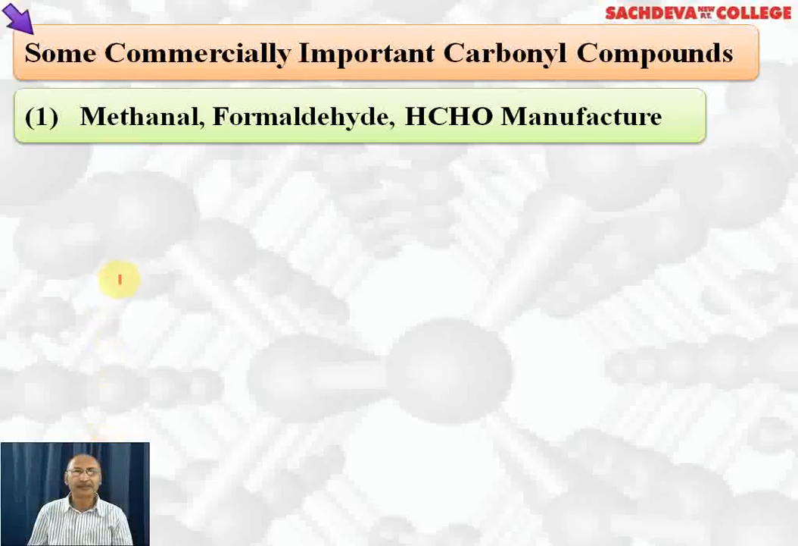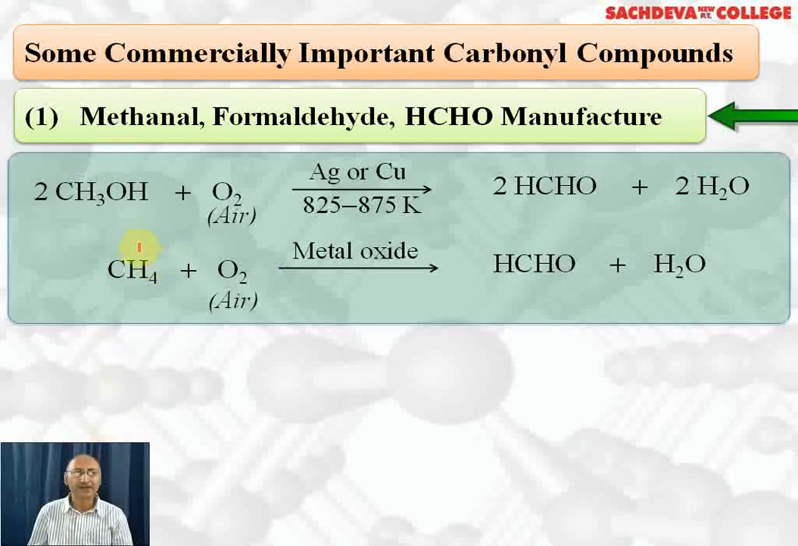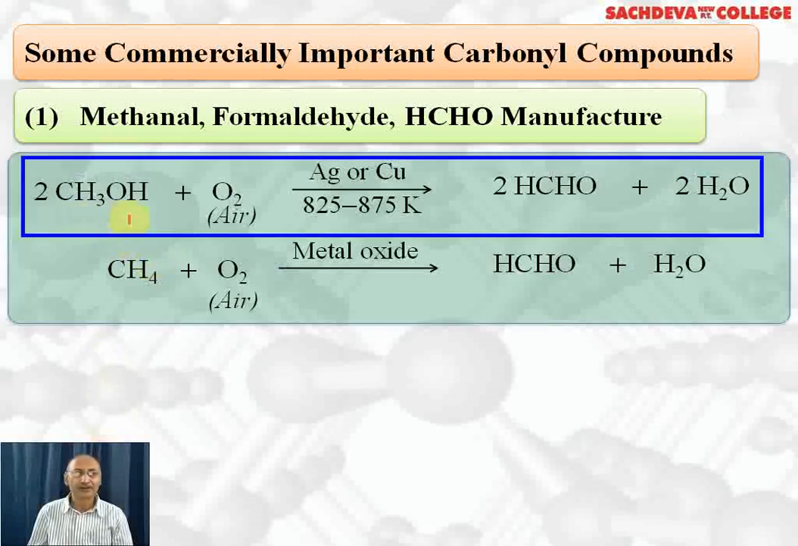Let's take up some commercially important carbonyl compounds. First, we are taking methanal. Its common name is formaldehyde. Let's take up its manufacture. It can be obtained from methyl alcohol by aerial oxidation using silver or copper as a catalyst.